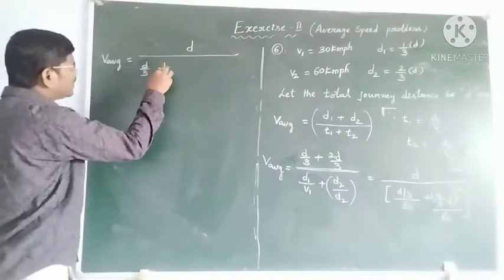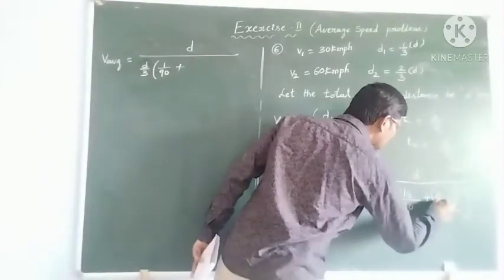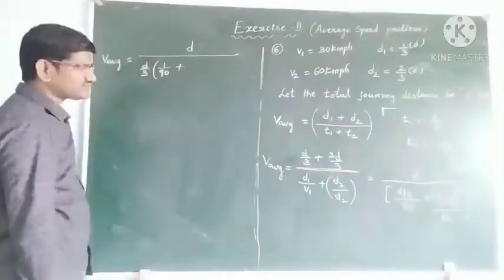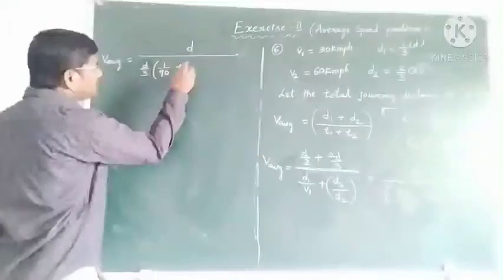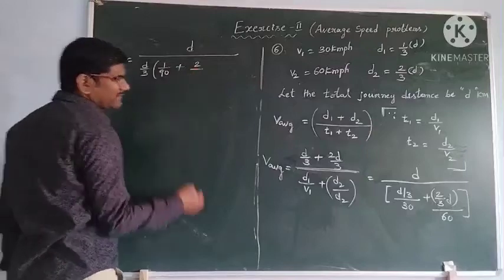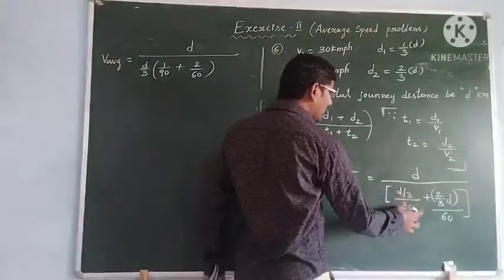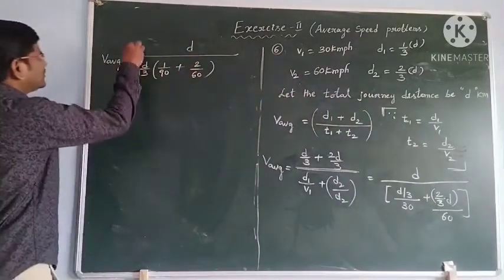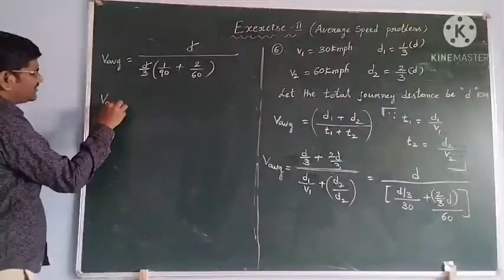You get 1 by 30 plus, again taking d by 3 common, 2 is left in the numerator and 60 in the denominator, 2 by 60. Then d gets cancelled.